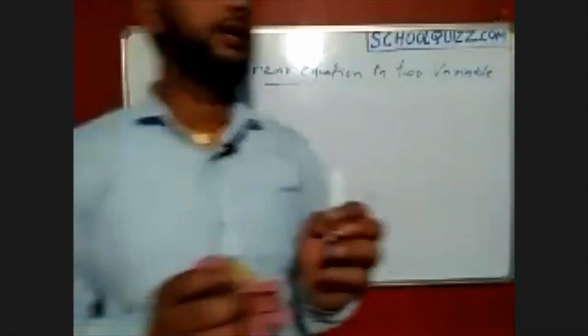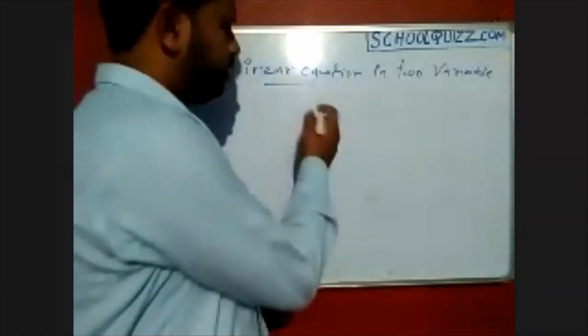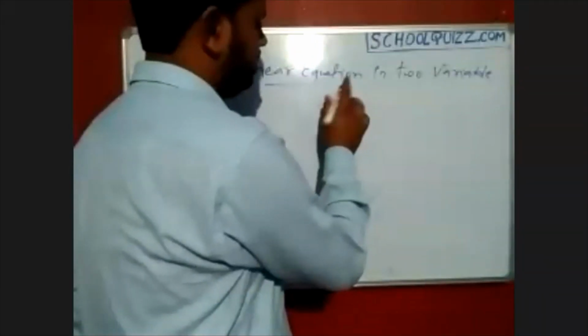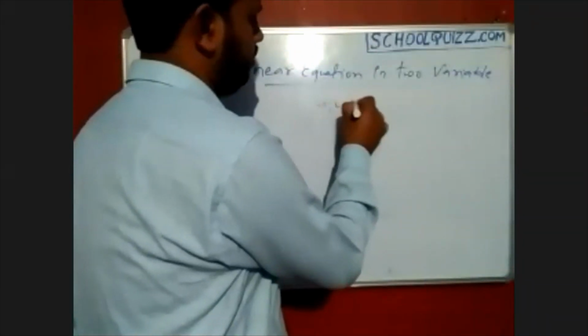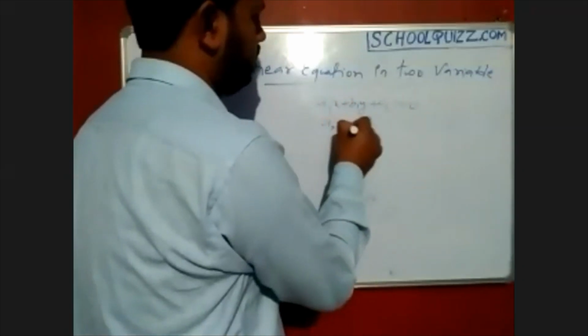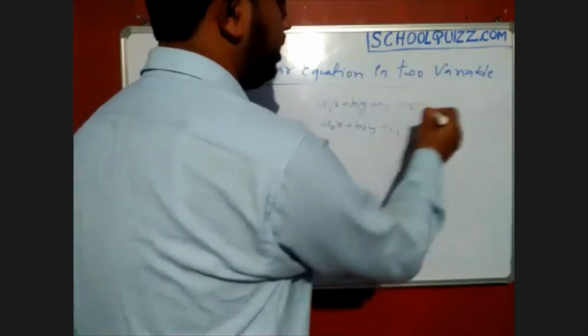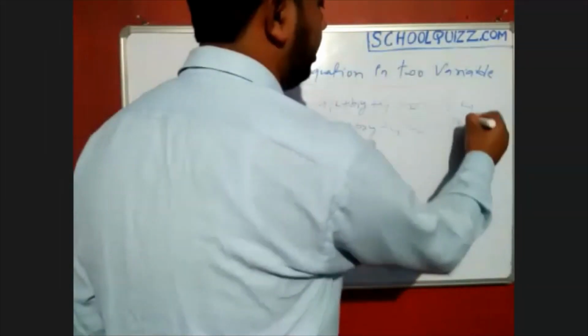First, see how we can say about the lines. Two equations, a1x plus b1y plus c1 equals 0 and a2x plus b2y plus c2 equals 0, mean we have two lines, L1 and L2.